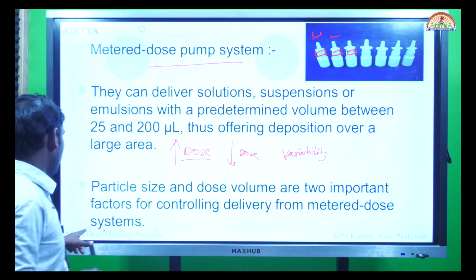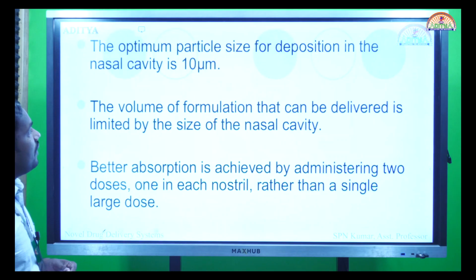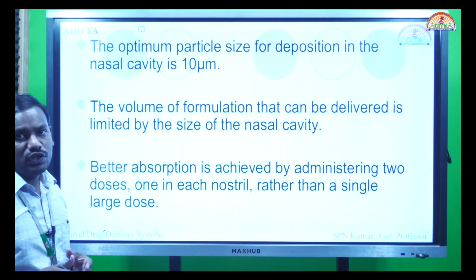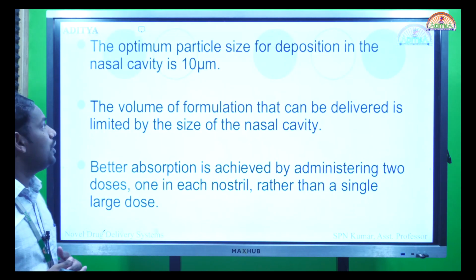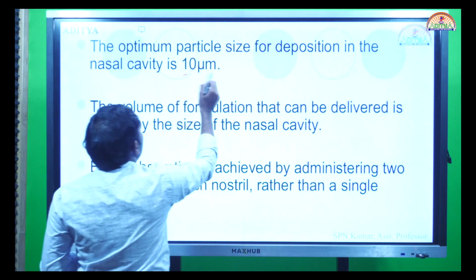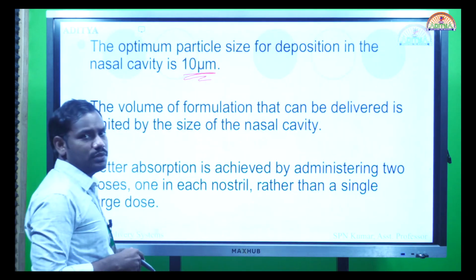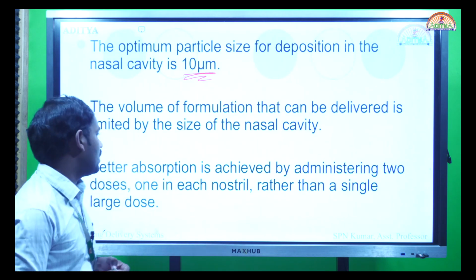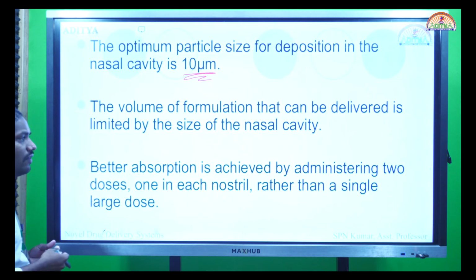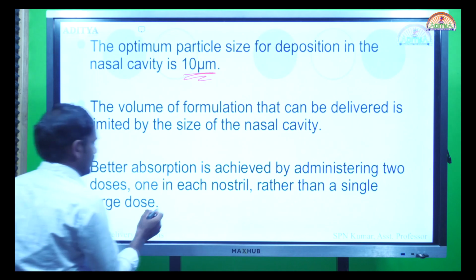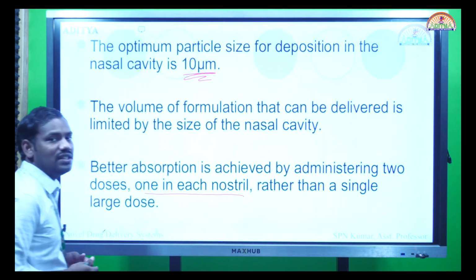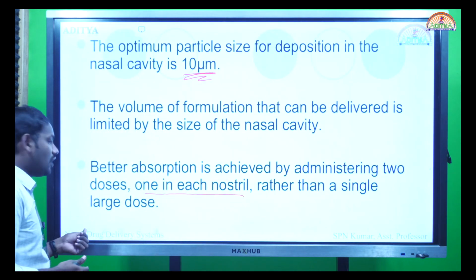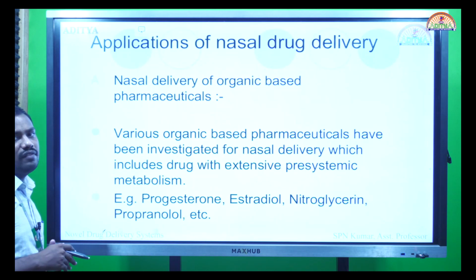We can also have an optimum amount of deposition or optimum drug delivery by using a particle size of more or less equal to 10 micrometers, because this allows for paracellular transport and transcellular transport. We have better absorption by passing the drug into each nostril rather than a single nostril, such that the drug will be equally distributed in the nasal vestibule.